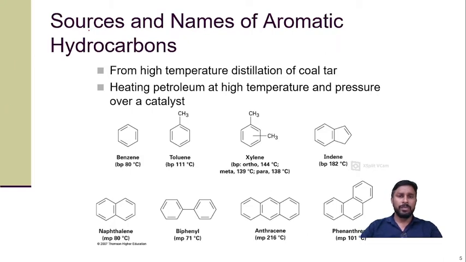Now let's begin with some basic introduction of the aromatic compound. First of all, the sources and the names of the aromatic hydrocarbon. What is the main source of the aromatic hydrocarbon? Generally it is derived from the high temperature distillation of coal tar. Now, heating of petroleum at high temperature and pressure over a catalyst, we get different aromatic hydrocarbons according to their boiling point as well as melting point. So here are benzene, toluene, xylene, indene, then naphthalene, biphenyl, anthracene, phenanthrene.